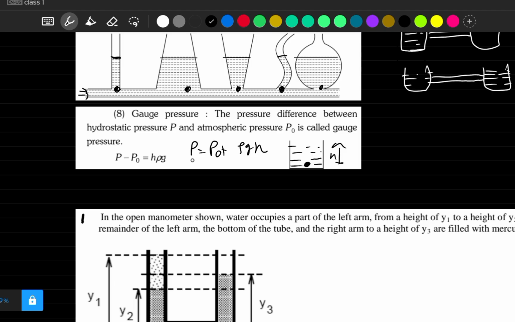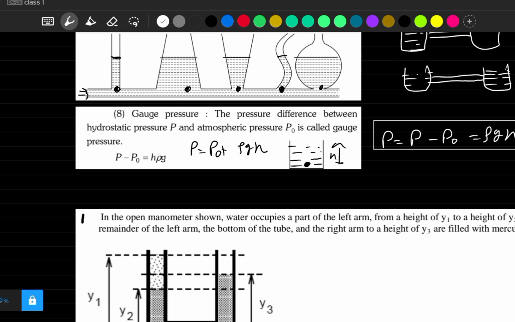So this P total is equal to P due to atmosphere plus P due to height, right? What if I ask you to find pressure only due to fluid? So pressure only due to fluid will become P total minus P atmosphere, which is nothing but rho g h. So this pressure which is due to only height is called our gauge pressure. Sometimes they use this term in our exams.